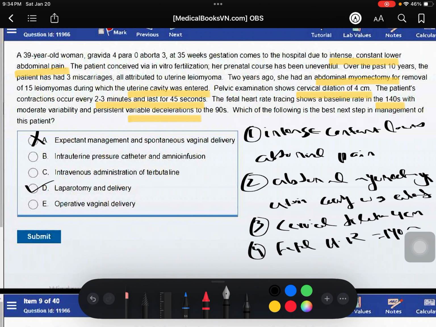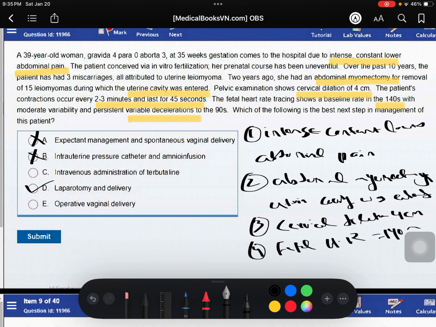Why are the other choices incorrect? Choice A, expectant management and spontaneous vaginal delivery: expectant management for vaginal delivery is generally contraindicated in patients with prior classical cesarean delivery or extensive myomectomy, and this patient already has had an extensive myomectomy in which the uterine cavity was entered.